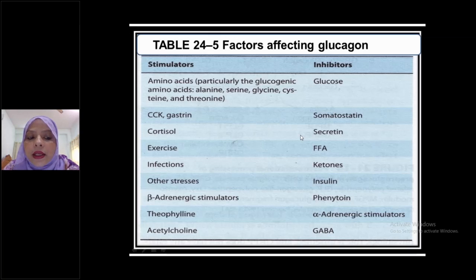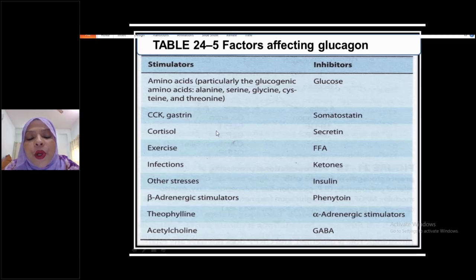Now, about blood. High blood glucose level, amino acid, and free fatty acid are all stimulators to insulin secretion. Please write down everybody in your khata. About blood, increased blood glucose level, increased free fatty acid level, and amino acid level stimulate insulin secretion.